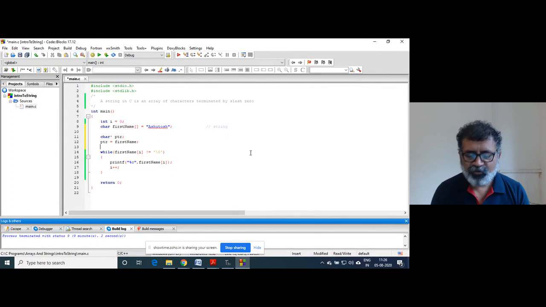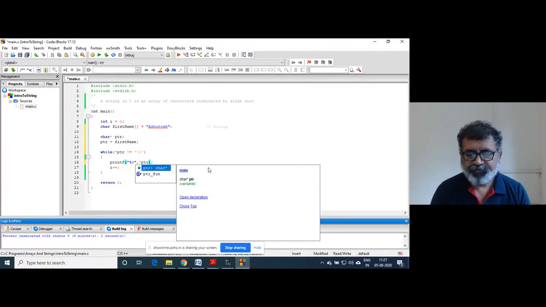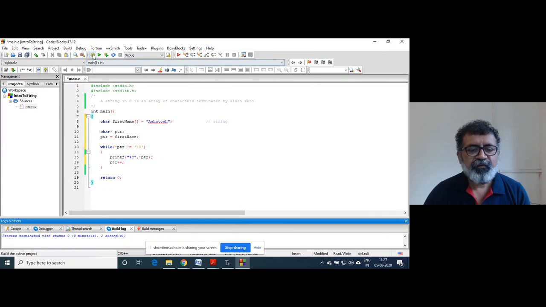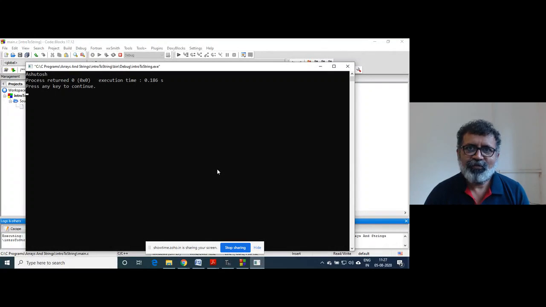Okay. Observe this program very carefully. Now let me show how I am going to write this. While star ptr is not equal to slash zero, I will write here star ptr, and I will write here ptr plus plus. Now if I run this code, this I is not required now. The loop counter is not there. If I run this code, it will print Ashutosh.